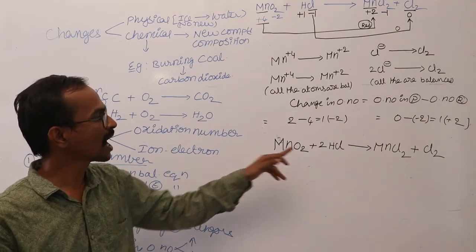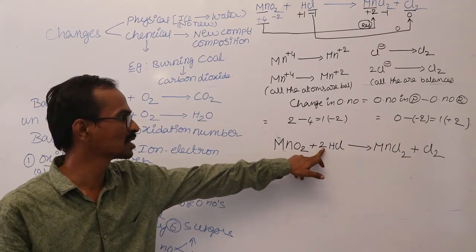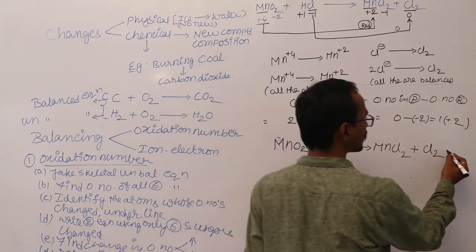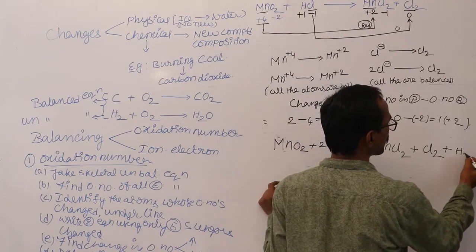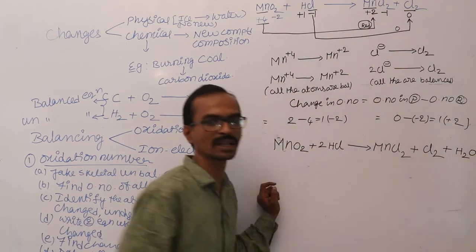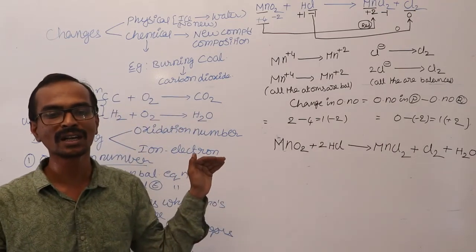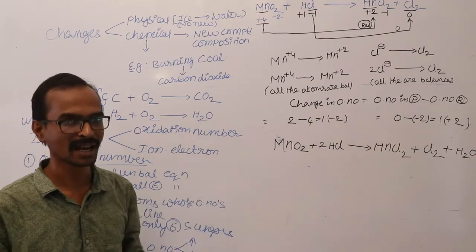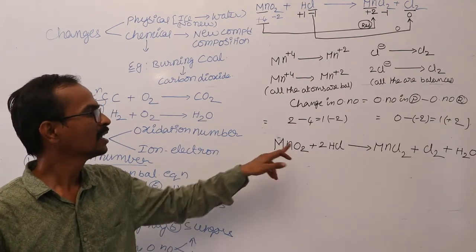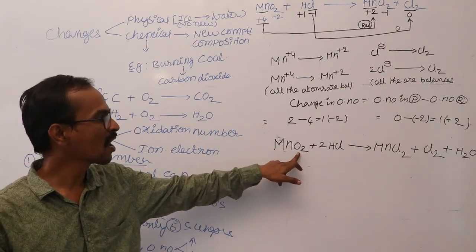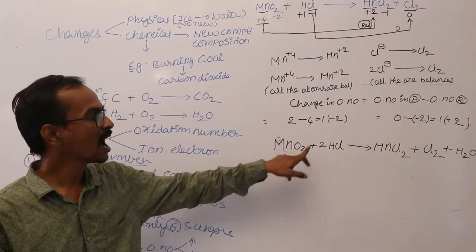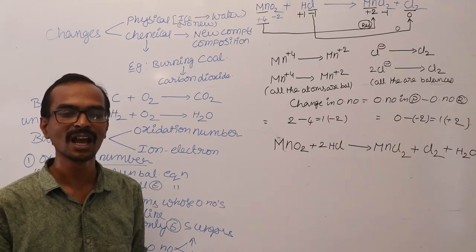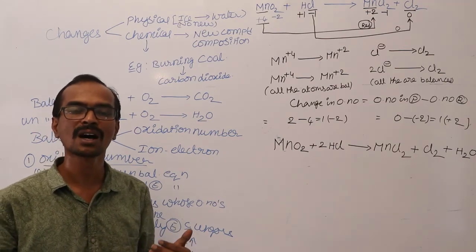But what about the hydrogens? Here 2 hydrogens are there. So you have to write H2O over there. Even if you did this, the reaction is not balanced. Here you are having one oxygen atom deficiency and 2 chlorine atoms more.